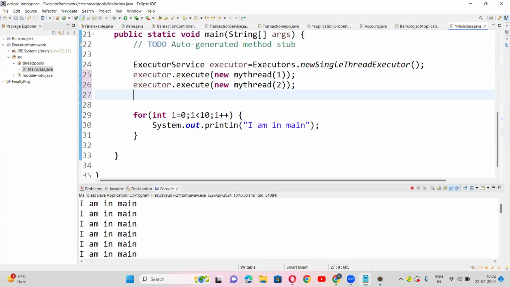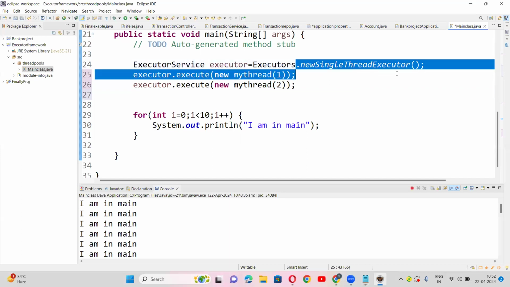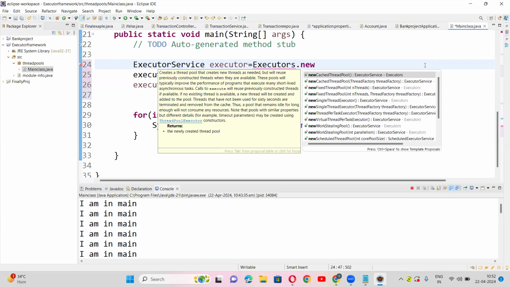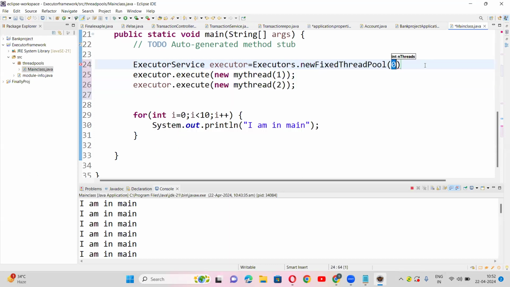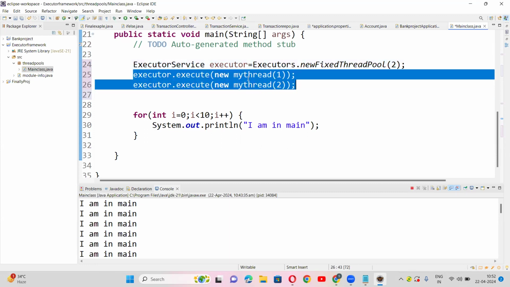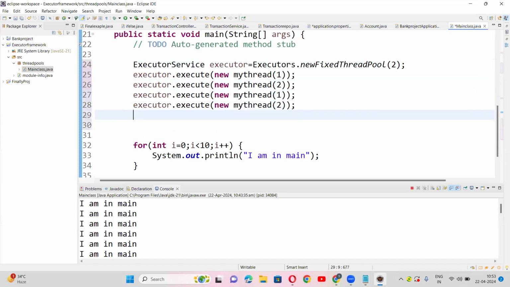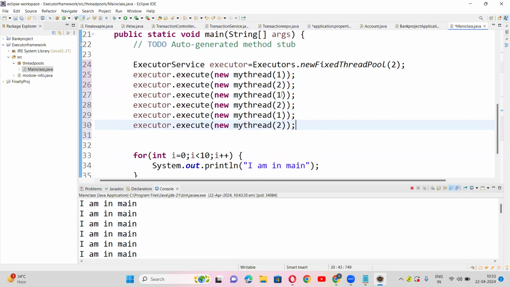Let's have that, so just change that. Let us take the size as 2, or 3, anything is up to you. So now we'll have 10 threads, 2 threads at a time. Let us take these 6 threads: 1, 2, 3, 4, 5, 6.